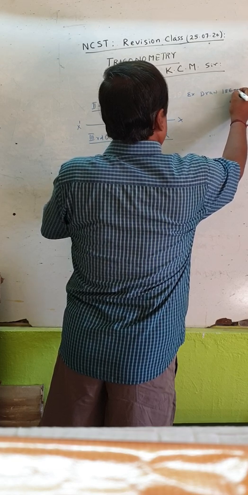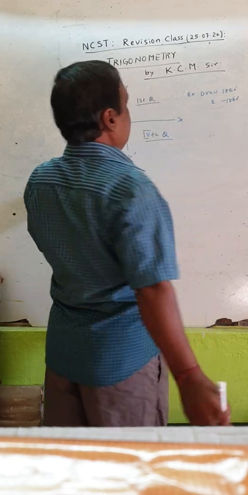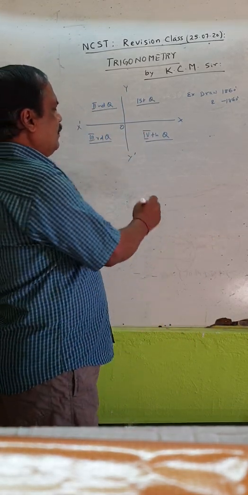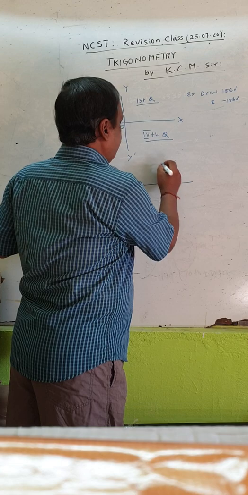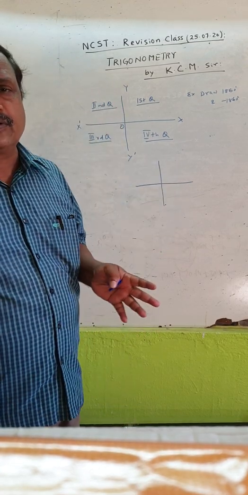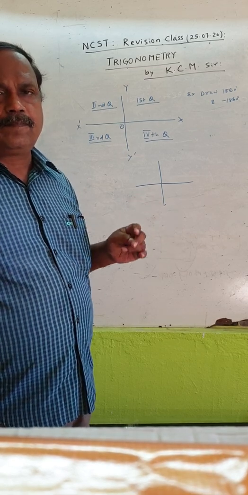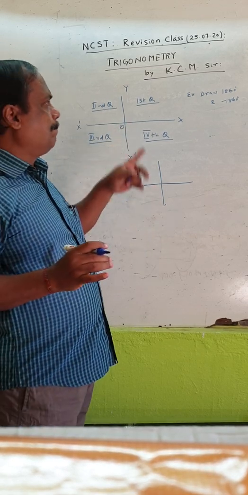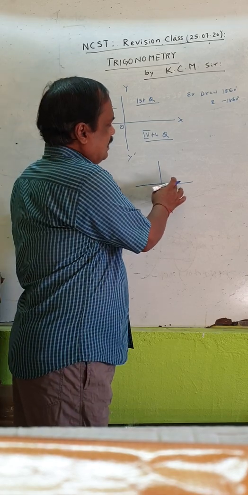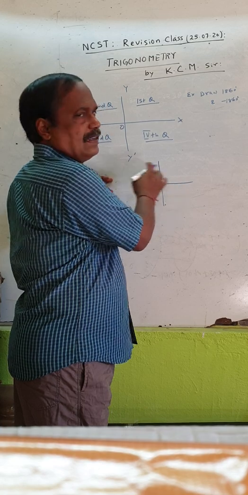So let us draw 1860 degree and minus 1860 degree. Here there are a lot of revolutions. But where exactly will the angle lie? Let us examine that minutely. Each quadrant is 90 degree.